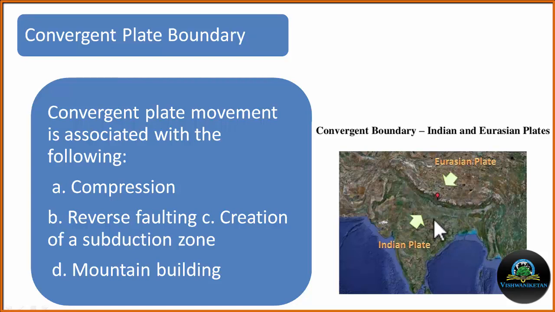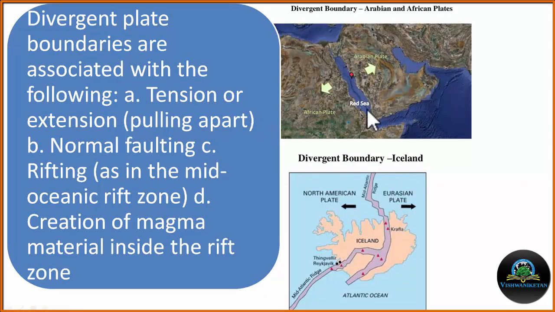Because both of these are continental plates, they may change into mountains. If it were one oceanic and one continental plate, then there may be the possibility of creation of a subduction zone. Now the divergent plate boundary. Divergent plate boundaries are associated with the following: tension or extension, meaning the two plates are pulling apart from each other.